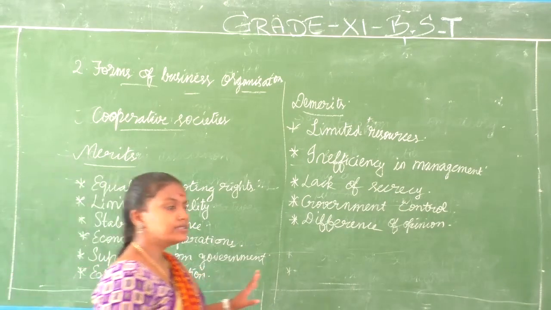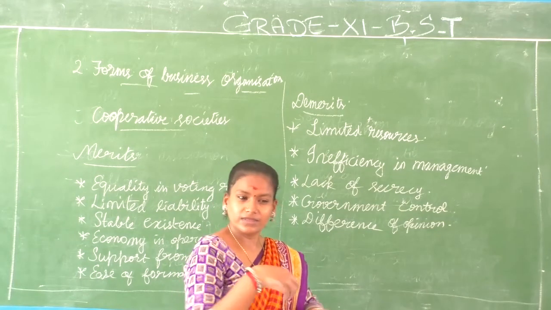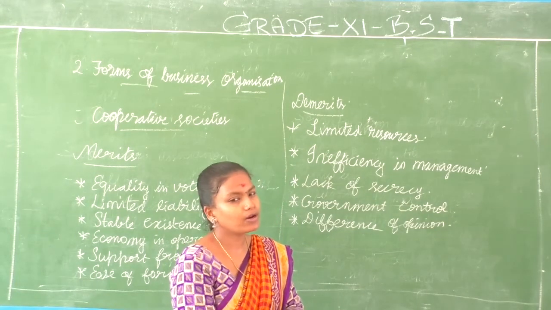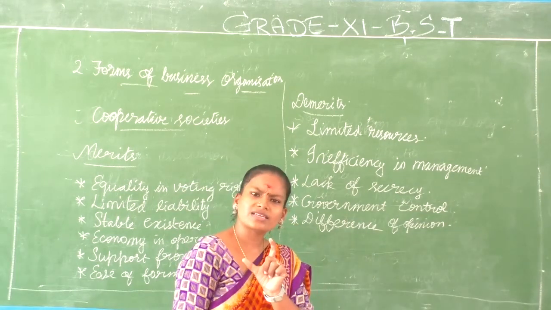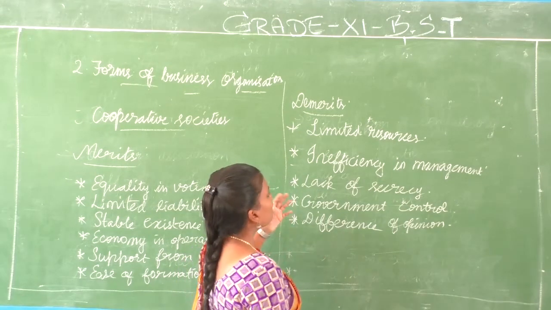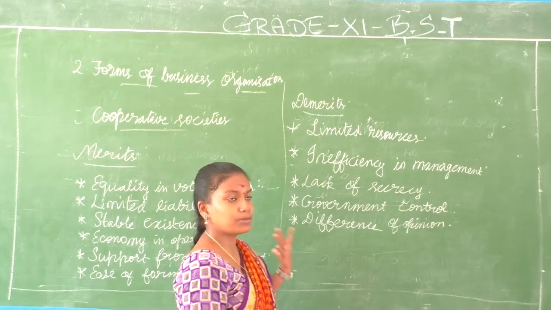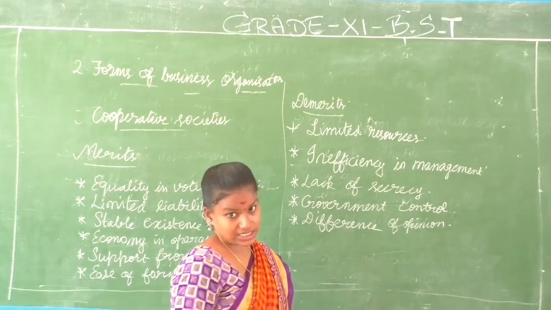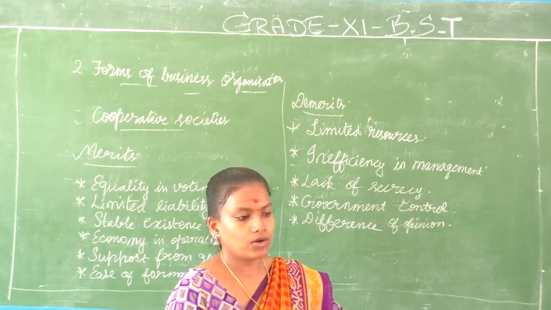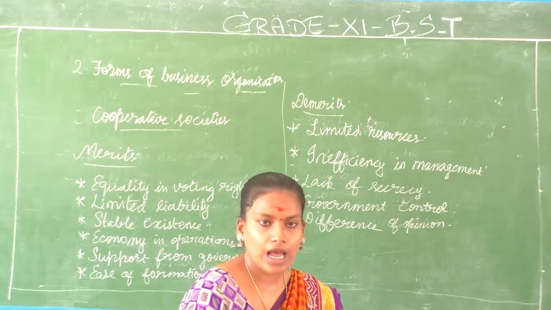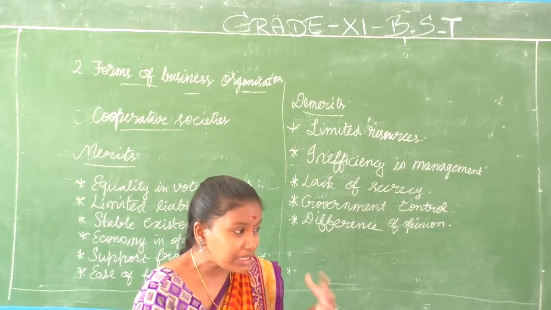Right? What are the demerits? Limited resources. Because dividend paid is very less, people may not be interested in investing there, and only small amounts of shares will be given for even small amounts. Inefficiency in management. They are not able or ready to pay high salaries, so management may not be efficient. Lack of secrecy. Since you are a registered society, you have to present your accounts and other details whenever they ask for it. Government control. The intervention of government will be there, interference will be there.